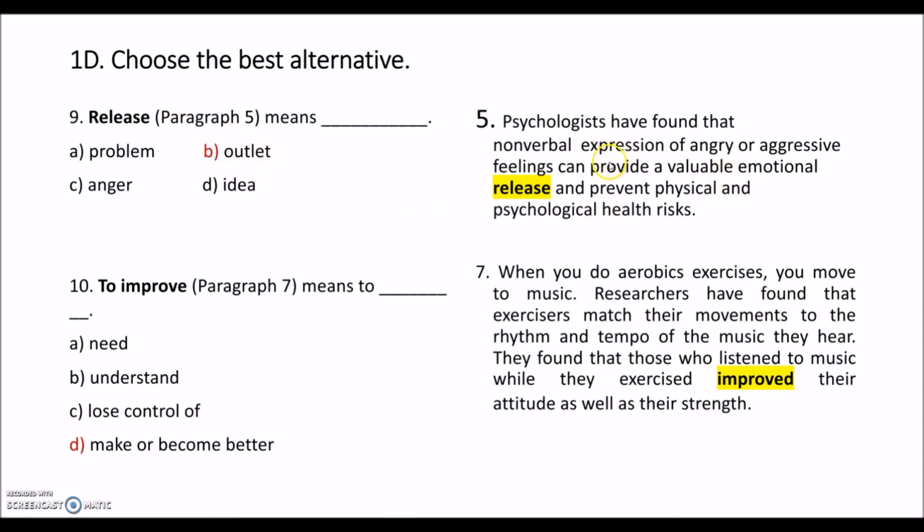So here it says psychologists have found that non-verbal expression of angry and aggressive feelings can provide a valuable emotional release. So this is a way in which we can express our emotions. So outlet is the synonym for the word release here.